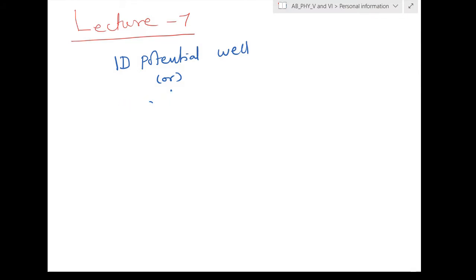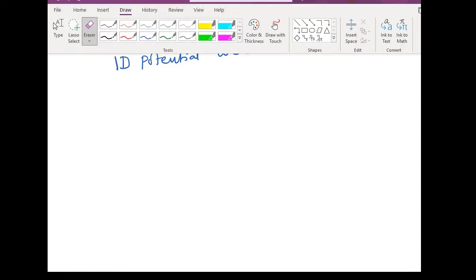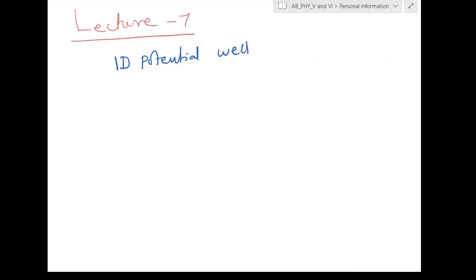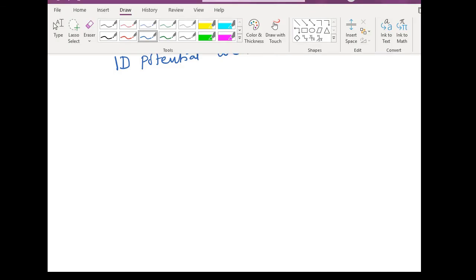The particle in a box, potential well. Obviously there is a particle which is confined in the box, that is what we are discussing. That is a one-dimensional potential well of infinite potential energy.